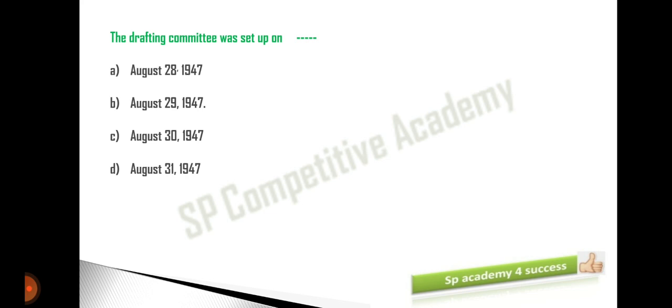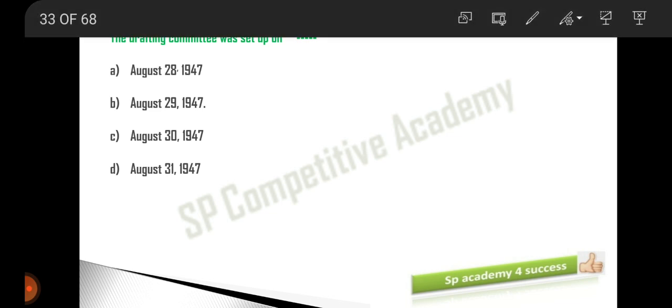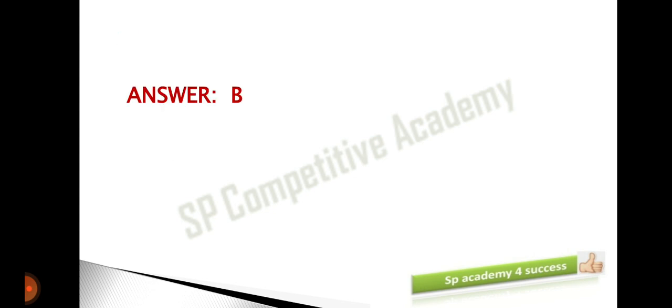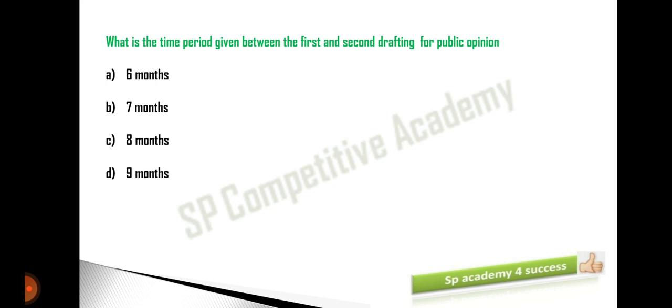Now moving on to the next MCQ: the drafting committee was set up on. So here the date for the Constituent Assembly setup and the drafting committee setup will be different. The drafting committee was set up on which of the following days? Let me give you the answer directly. August 29, 1947 is the date on which the drafting committee was set up. I told you who the members of the drafting committee are and what role they have to play, right? So moving on to the next MCQ quickly. B is the right answer for this.